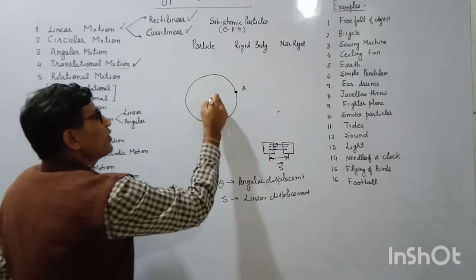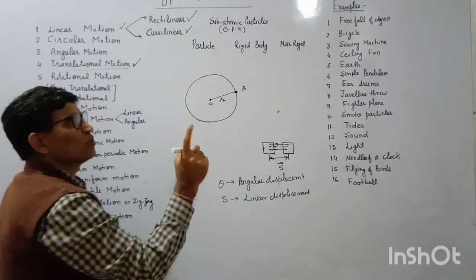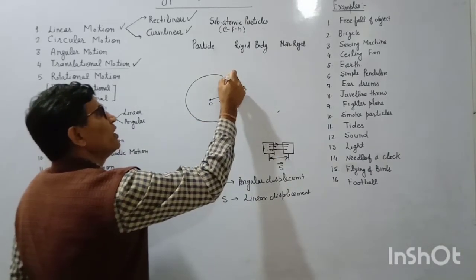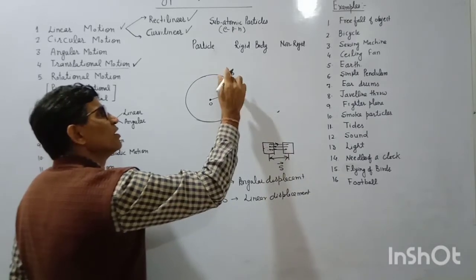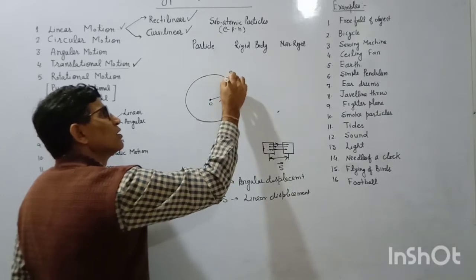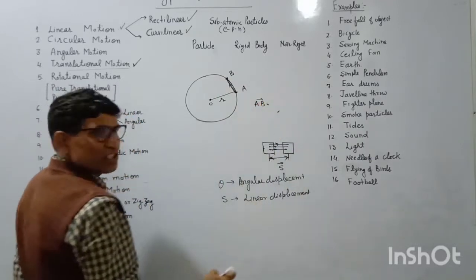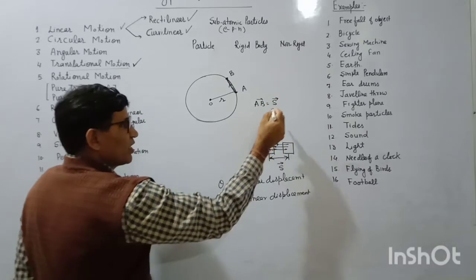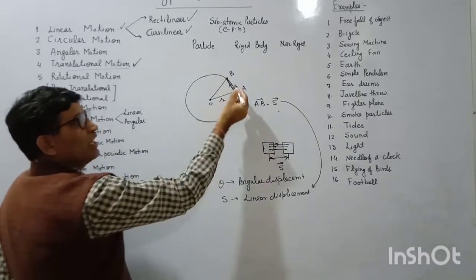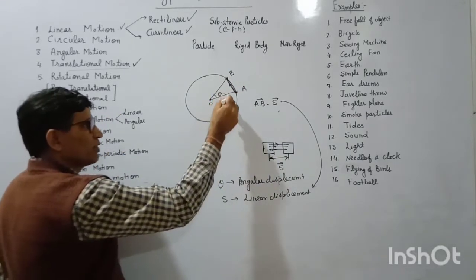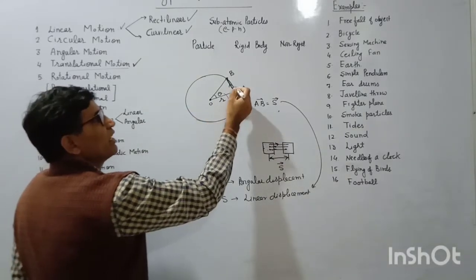Now it is at a fixed distance from the center of the circle. This is the radius of the circle. Now suppose after some time it is moving from A to B. This is point B. The shortest distance between A and B, this is our linear displacement. We can mark it by S. And the angle made by this arc AB at the center is the angular displacement. And the distance traveled by the body is the length of the arc.